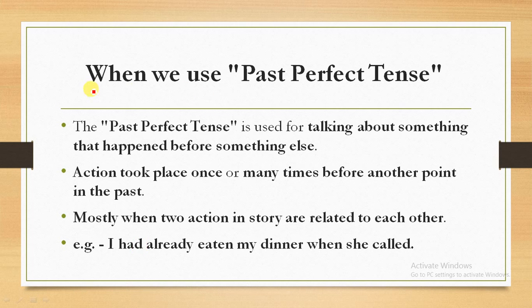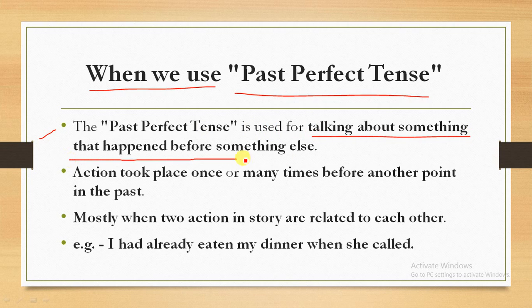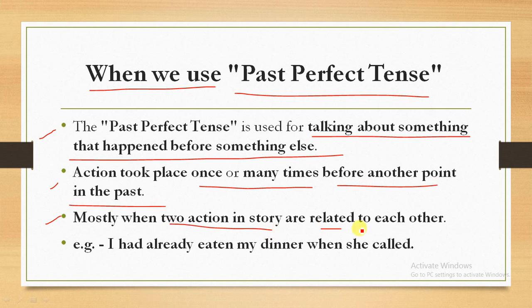In this slide we will see when we use the past perfect tense. The past perfect tense is used for talking about something that happened before something else. So this is the description. We'll go through this description, and in further slides we will go in depth into all these things. An action took place once or many times before another point in the past, mostly when two actions in a story are related to each other.